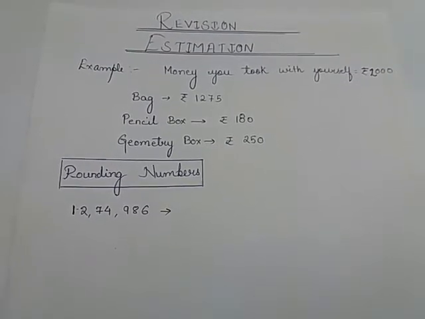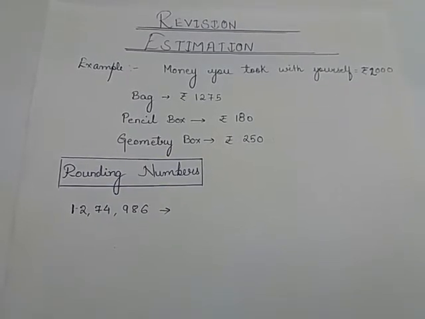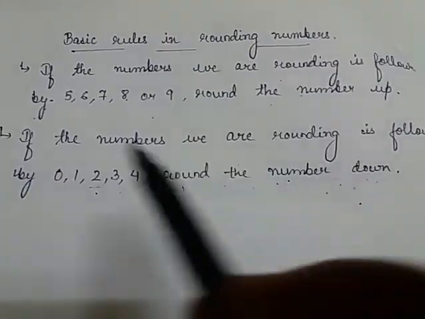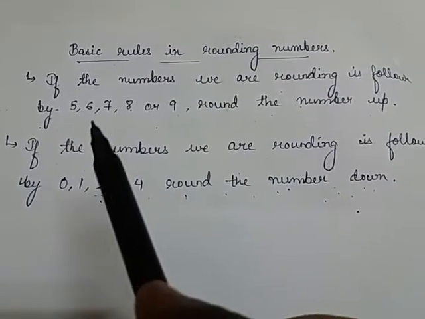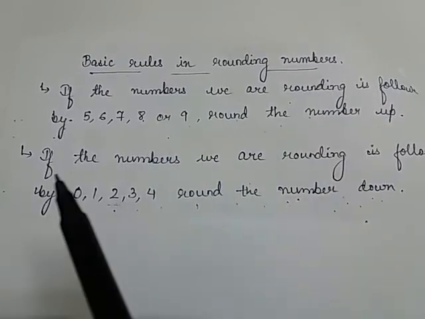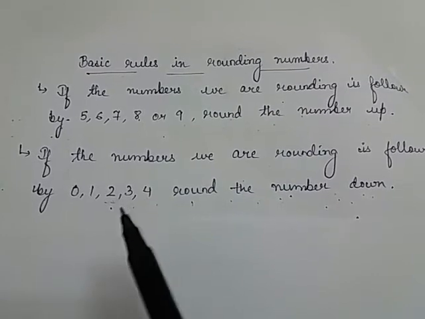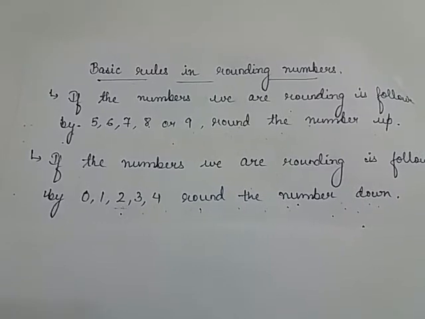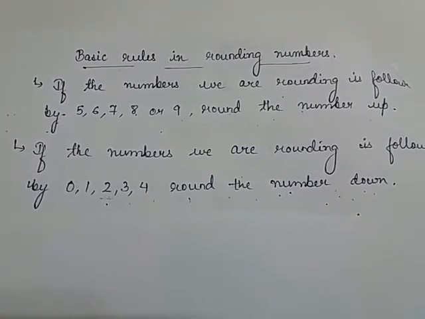And if the number we are rounding is followed by 0, 1, 2, 3, 4, we round the number down. Okay, so now let's get back to our question and let's try to solve it.